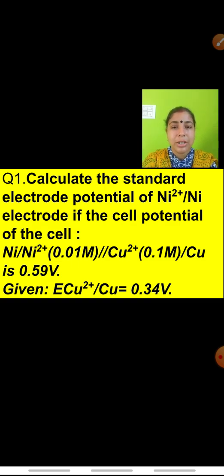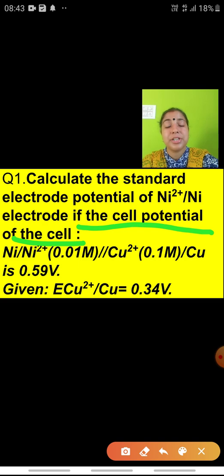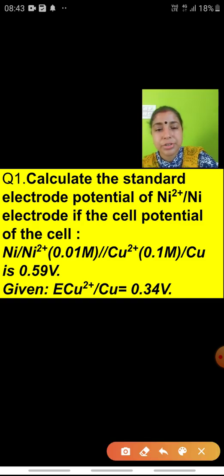It is told that if the cell potential of the cell, that means the value of E cell, is 0.59 volts, and the value of E0 for Cu2+/Cu is given. I was not getting the symbol for naught, so I have not drawn it. E0 means the standard condition one. It is given for copper. You have to calculate for nickel.